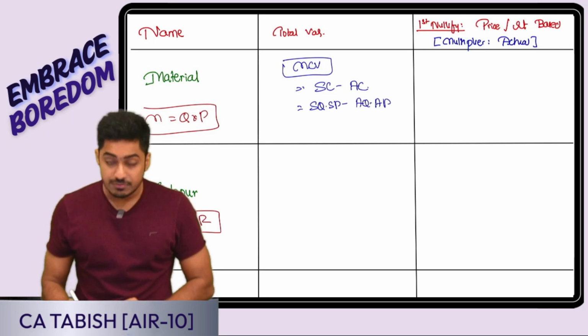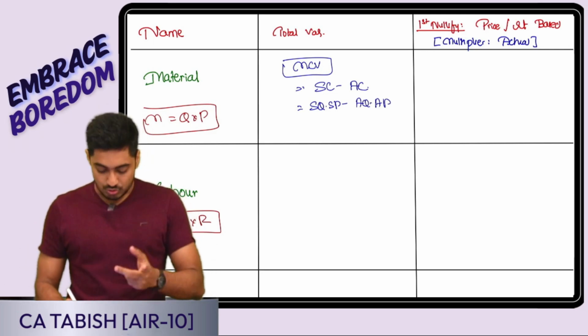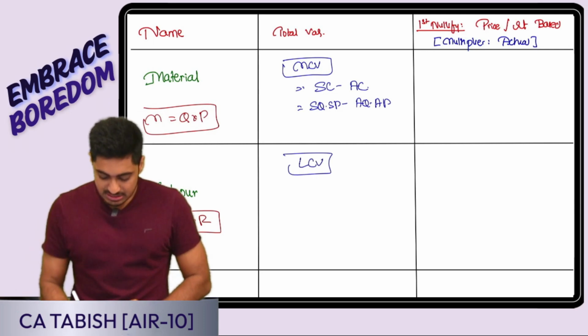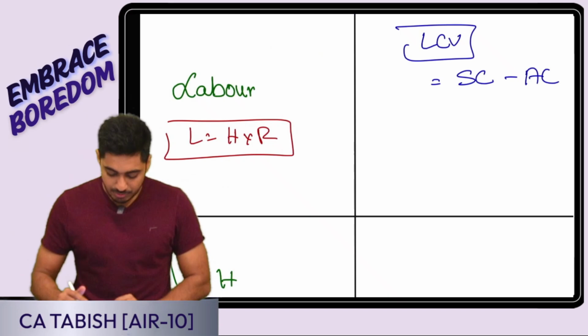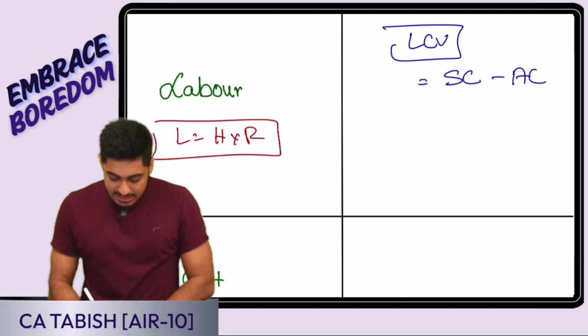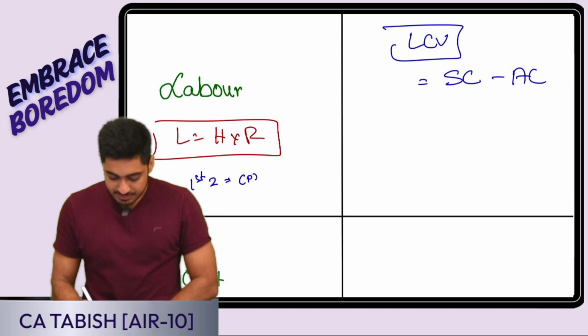Yes or no, everyone? In case of labor, the overall change is the labor cost variance. It is going to be standard labor cost minus actual cost. Here is one important thing I will keep at the back of my mind: in the first two formulas, I will use actual hours paid. In the third formula, I will use the difference.